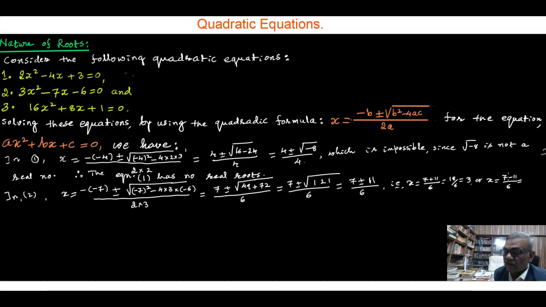That is minus 4 by 6, which is minus 2 by 3. Therefore, the equation 2 has two distinct real roots.